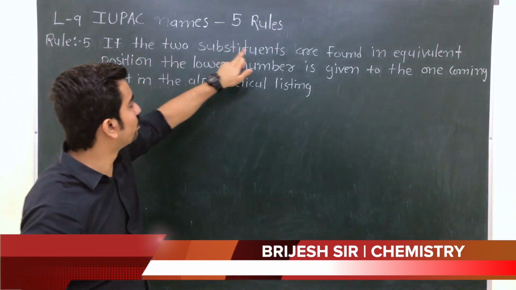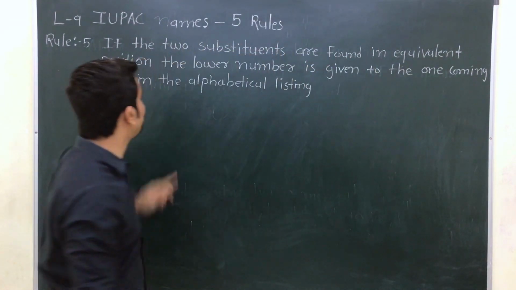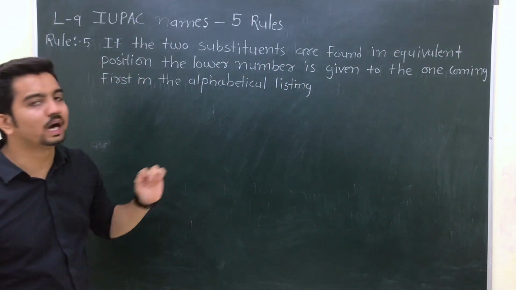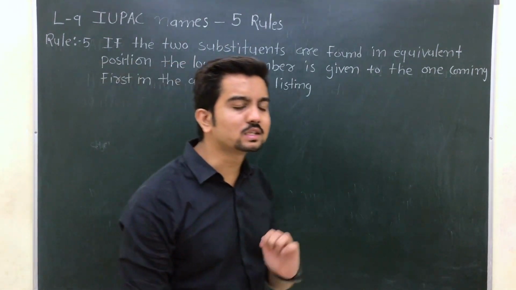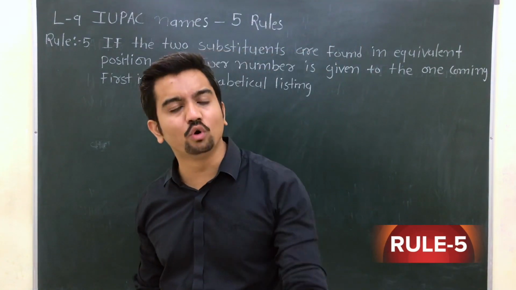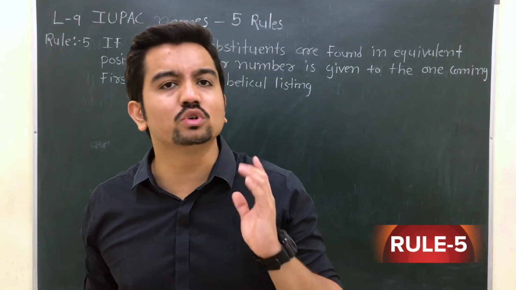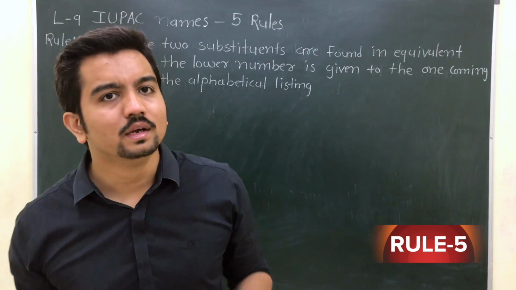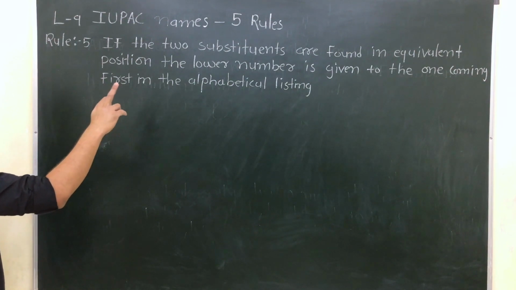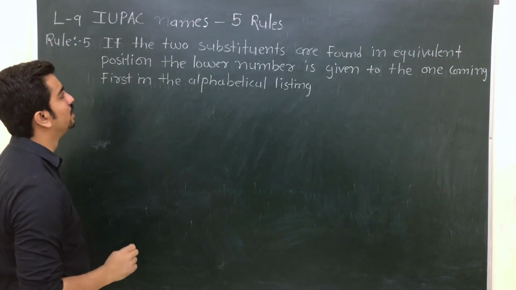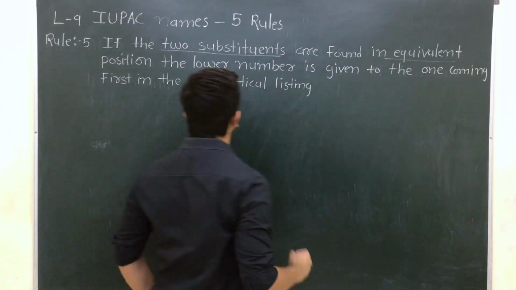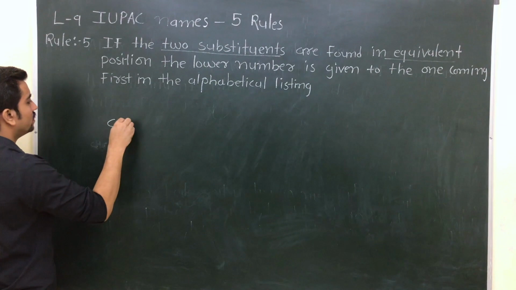If two substituents are found in equivalent positions, the lower number is given to the one coming first in alphabetical listing. Clear? So let's understand what this rule states. With this, your 5th rule will also be over, and after that we are going to solve a number of examples based on it. Two substituents are found in equivalent positions. What does it mean? Let's take an example.